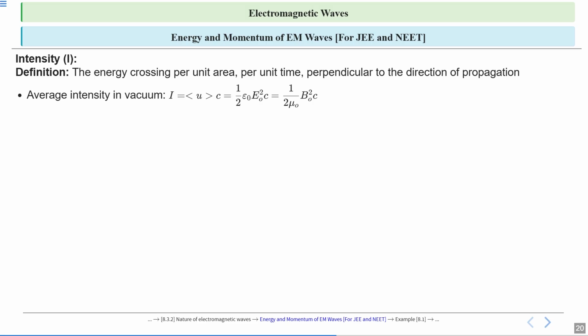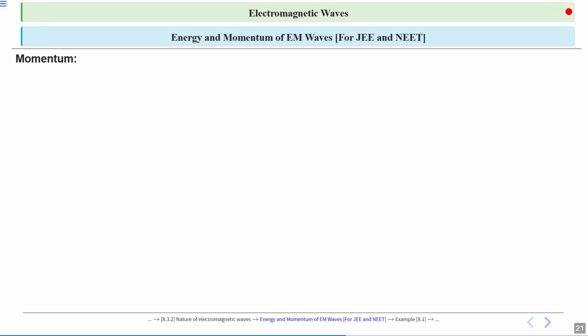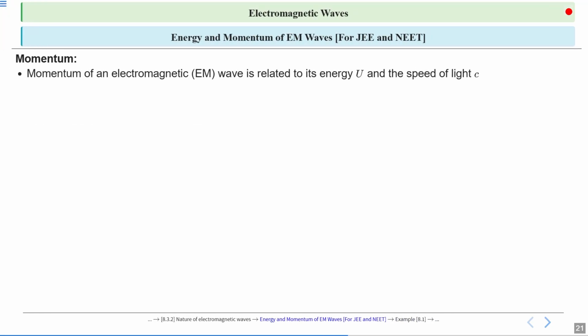This is for JEE and NEET. Questions are asked based on these formulas also. Here E naught and B naught are the maximum electric and magnetic field strengths. Also there is momentum. Momentum of an electromagnetic wave is related to its energy, capital U, not energy density, and speed of light, C.